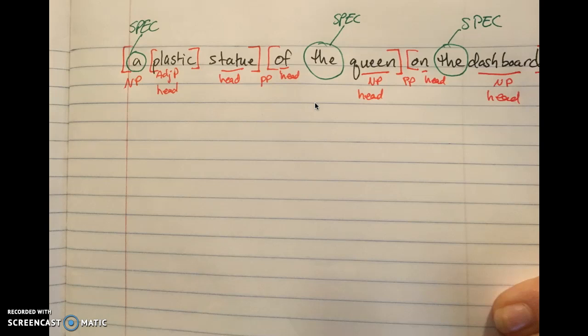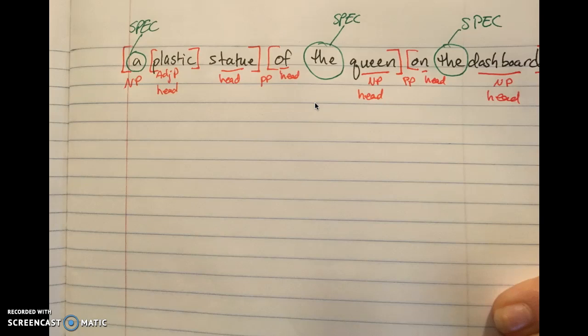Right. Oh, I'm sorry. Statue is the head, not plastic. Plastic is the head of the adjective phrase, and statue is the head of the noun phrase. You're right about that. Yeah, you got it. Perfect, perfect. Okay, great.